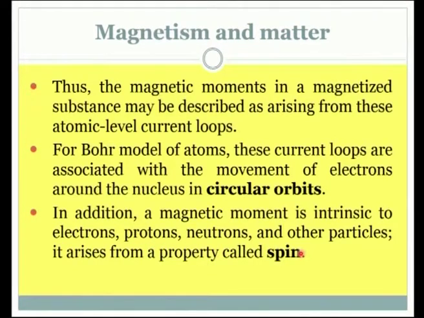So, there are two types of magnetic moments arising, one from the orbital movement, the other one due to the spin movement, and because of that the current loop concept is to be incorporated into this model, and thus magnetic field is produced and thus it has the magnetic moment.